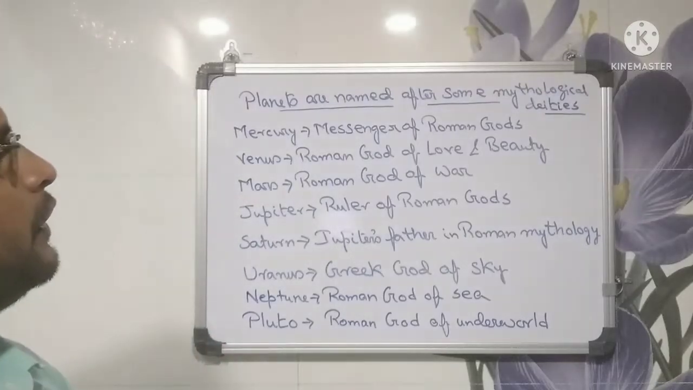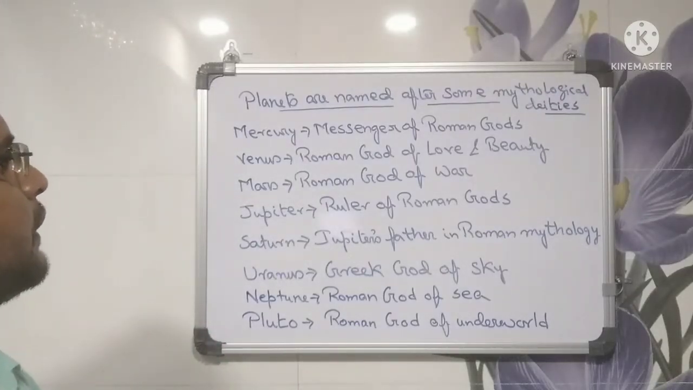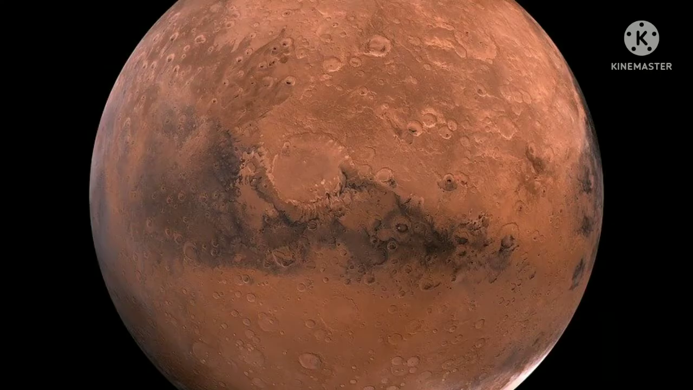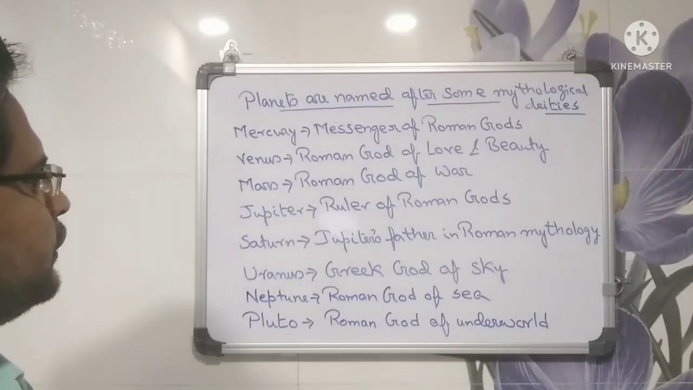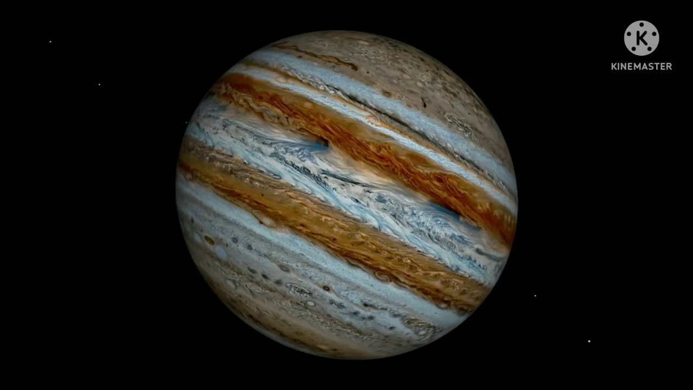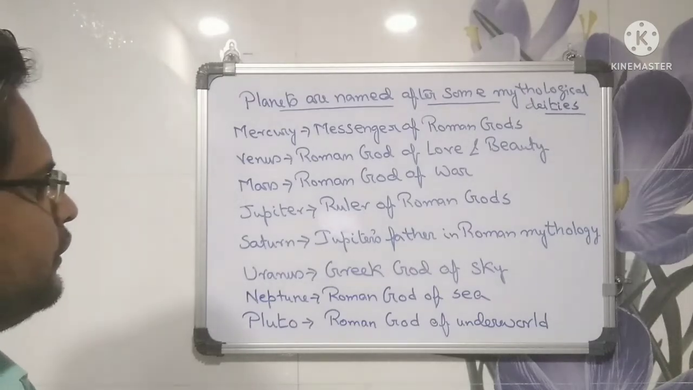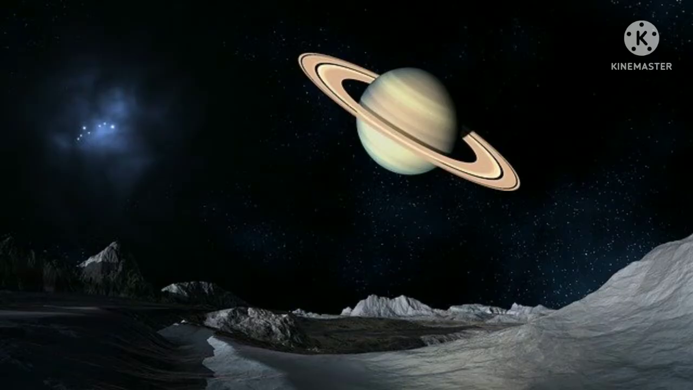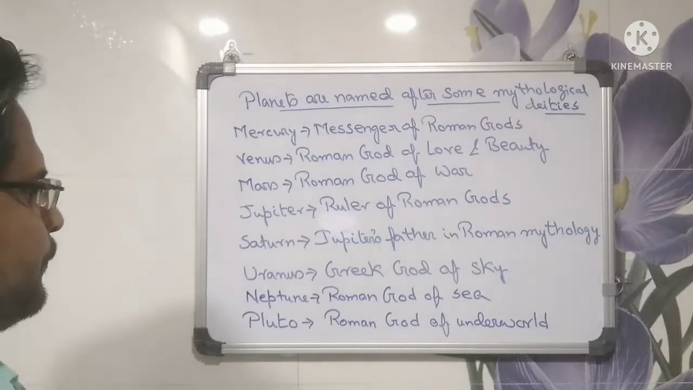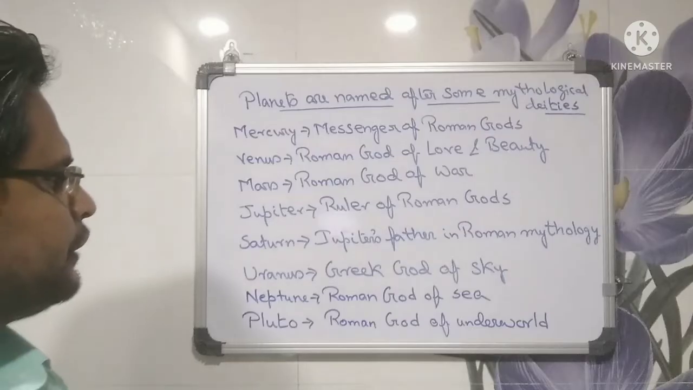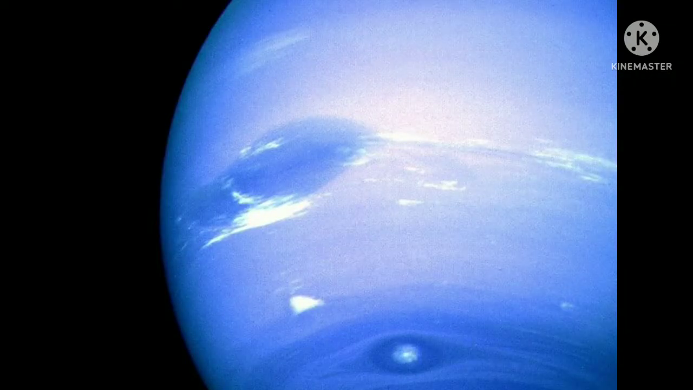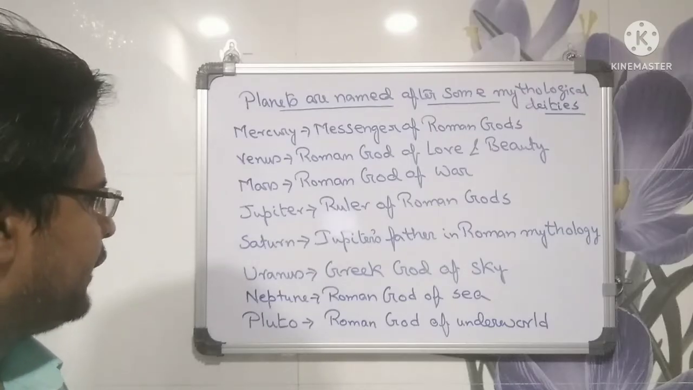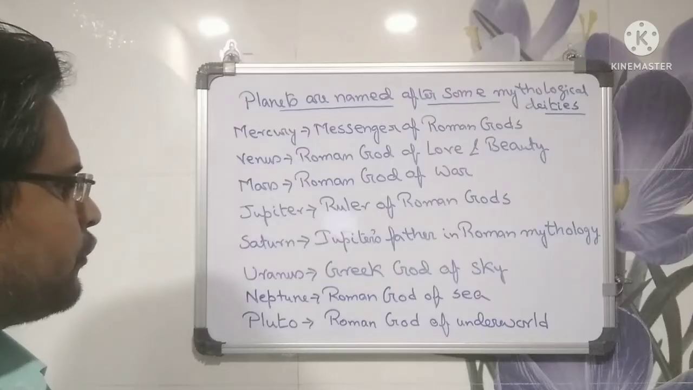Planets are named after some mythological deities. Mercury, named after messenger of Roman gods. Venus, named after Roman god of love and beauty. Mars, Roman god of war. Jupiter, ruler of Roman gods. Saturn, Jupiter's father in Roman mythology. Uranus, Greek god of sky. Neptune, Roman god of sea, and Pluto, Roman god of underworld.